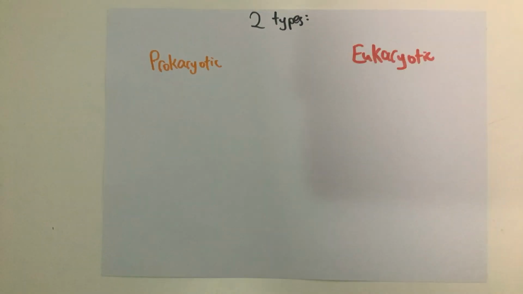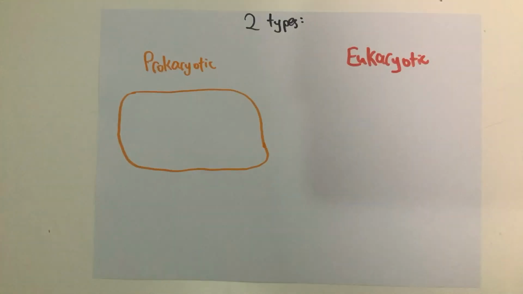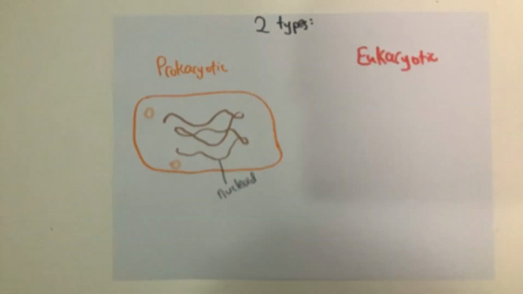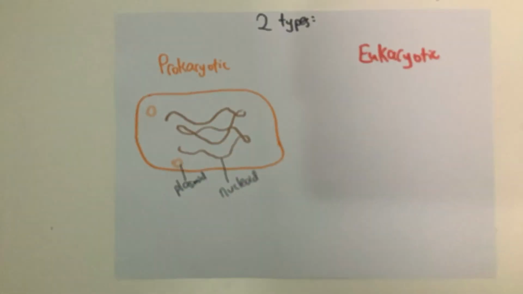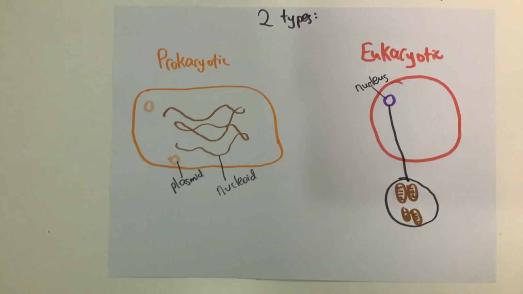There are two types of cells, prokaryotic cells and eukaryotic cells. The main difference between them is how their DNA is stored. The DNA of prokaryotes hangs around freely inside of the cell in an area called the nucleoid and short segments called plasmids. In eukaryotes, the DNA is stored as chromosomes in the nucleus. There are two important concepts in biology regarding cells: compartmentalization and specialization.